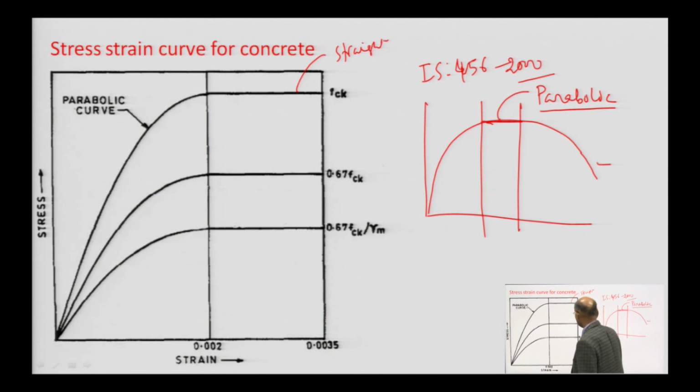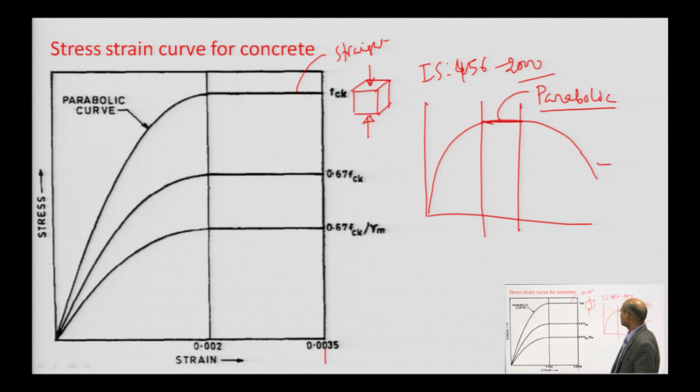Actually it is parabolic, but we assume that the ultimate strain is 0.0035. The cube strength has been taken here, as we discussed in previous lectures. The cube is crushed, and because there is a certain platen effect, they have reduced this to 0.67 fck.